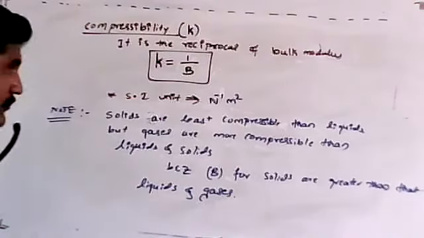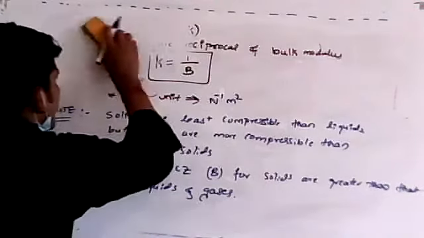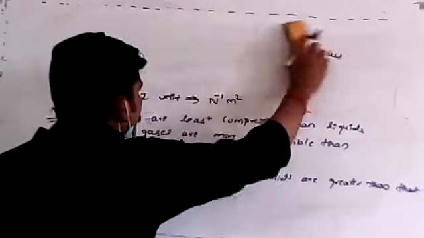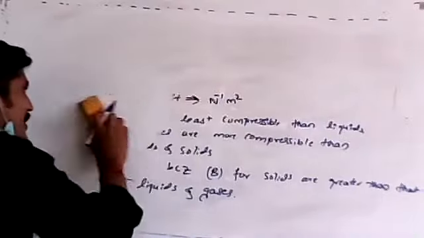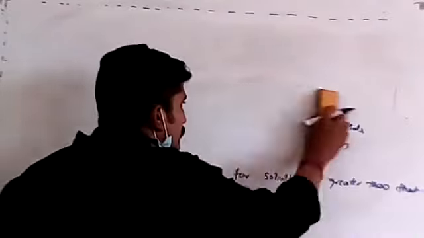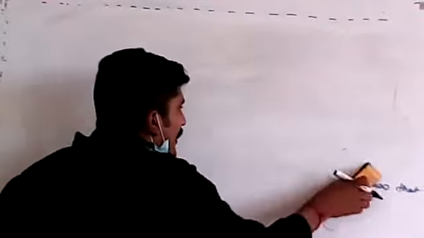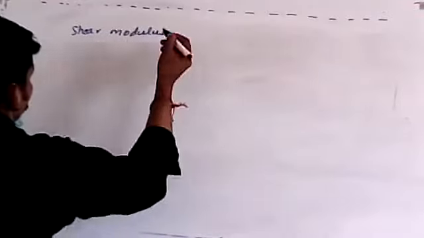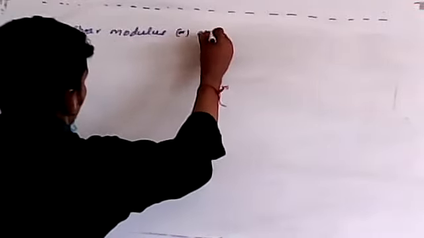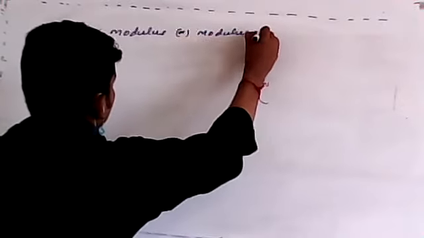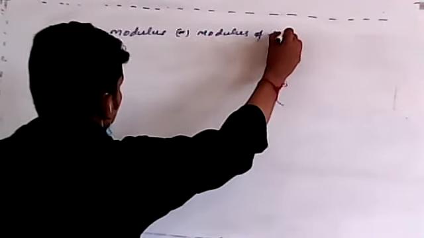Then the last concept we discussed, the shear modulus. Remember, in shear modulus, what happens? Once we apply a force, the body gets displaced. As we know, shear modulus, or one more name, modulus of rigidity, both are correct.